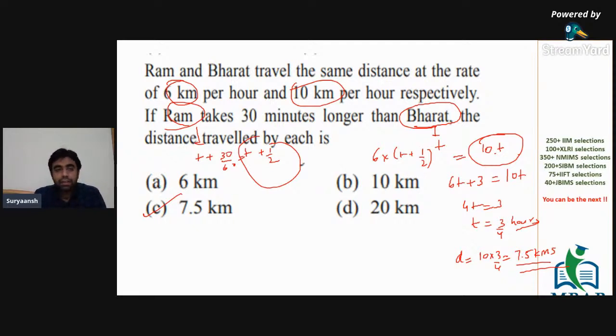All right. Again, simple speed, time, and distance question. Two people, two different speeds. The time taken would be different. Ram takes 30 minutes more. So distance is same. So just equate the distance of Ram and Bharat. 6 into T plus half is equal to 10T. Solve for T, comes out to be 3 by 4 hours, or 45 minutes. Now, Bharat is traveling at 10 kilometers per hour, he travels for 45 minutes, or 3/4 of an hour. So the total distance that he would travel would be 7.5 kilometers, which is same for Ram as well. So that is 7.5 kilometers.